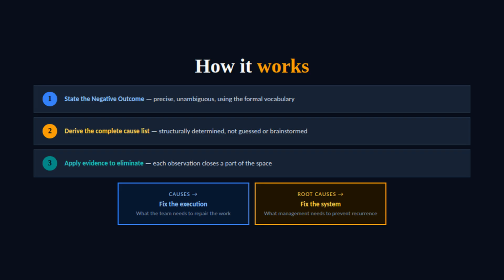First, state the negative outcome precisely. Second, the complete list of causes is derived, not guessed. Third, evidence eliminates. The result is 2 outputs: causes for the team that fixes the work, root causes for the management that fixes the system.